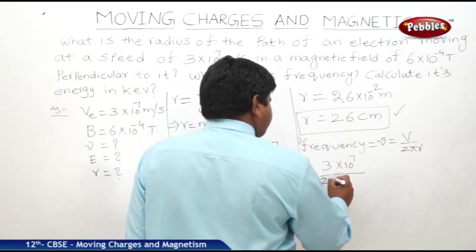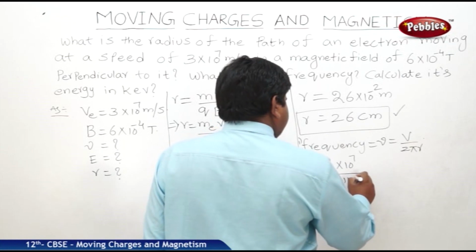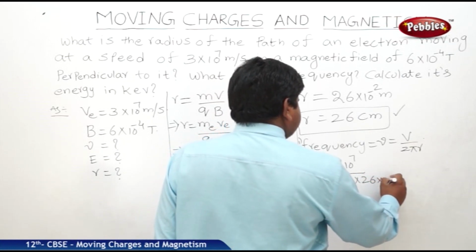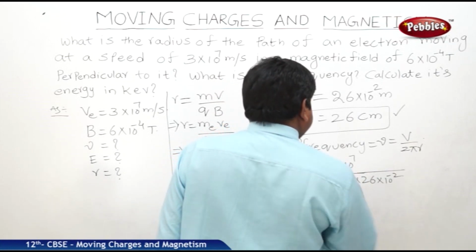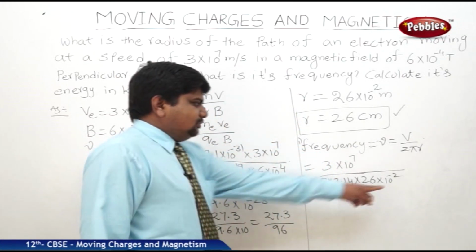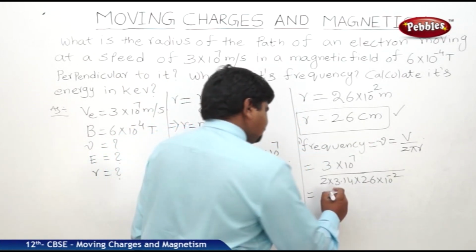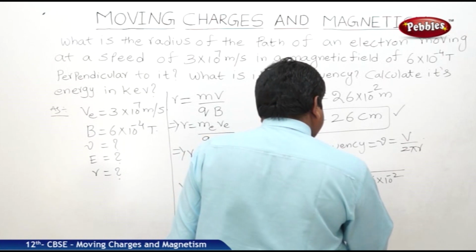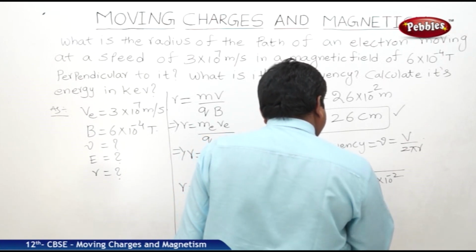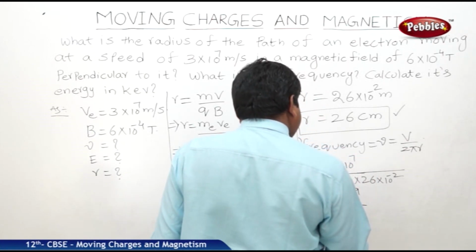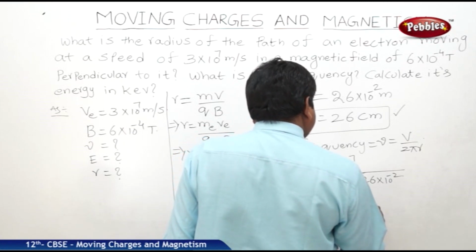2 into pi, which is 3.14, and the radius is 26 into 10 to the power of minus 2. So this minus 2 goes up, plus 2. Therefore 3 into 10 to the power of 9 by 2 into 26, which is 52, into 3.14.